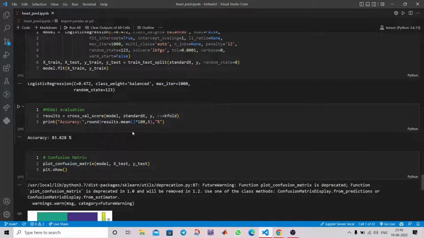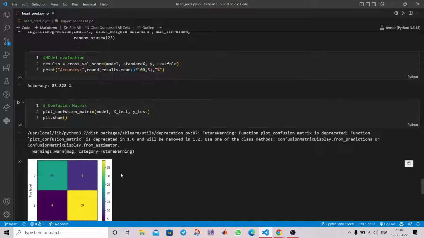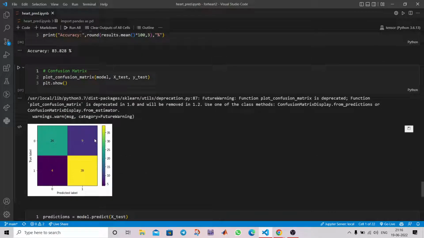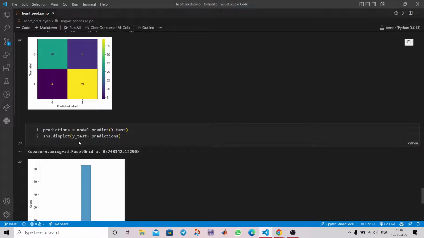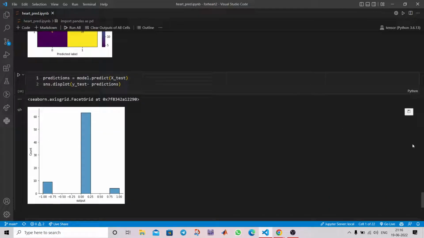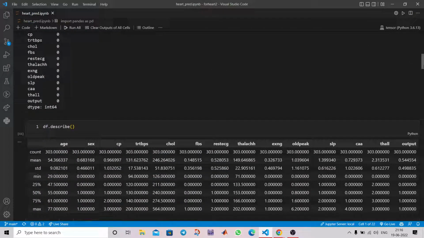So after training, we are getting around 83.828% accuracy, which is good, and accuracy above 80% is very good. And then we are seeing the confusion matrix. You can see the false positive and false negative values are very low compared to the true values, and that's it. This is how we have used the data set for our machine learning model.